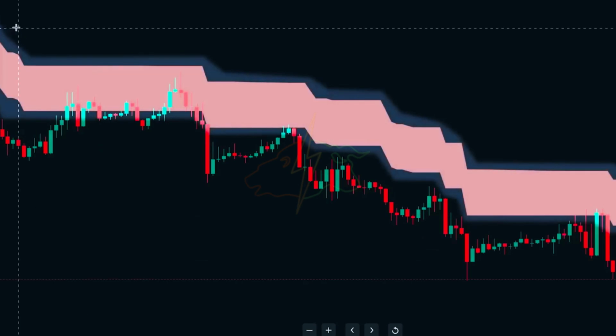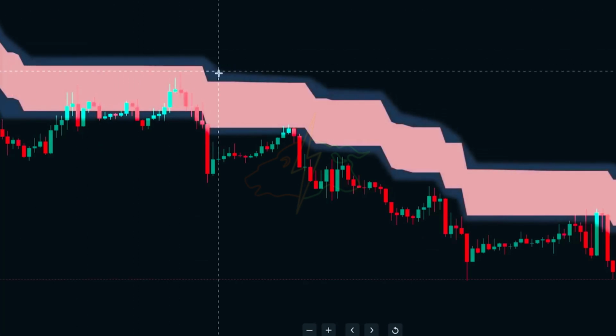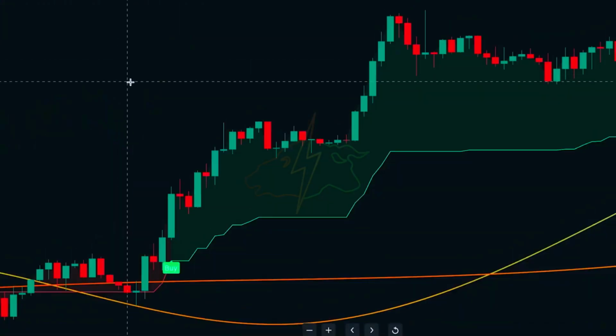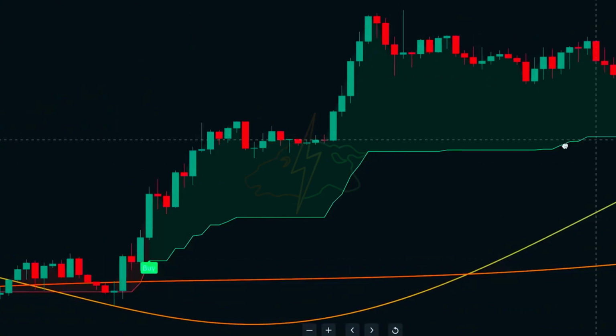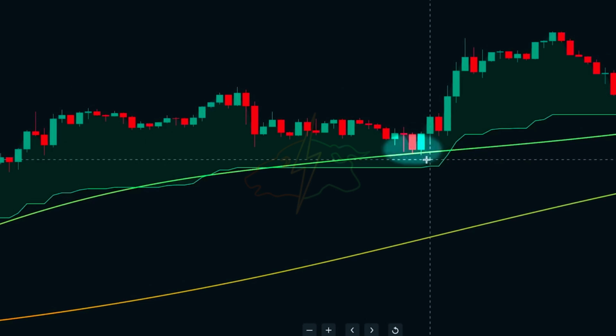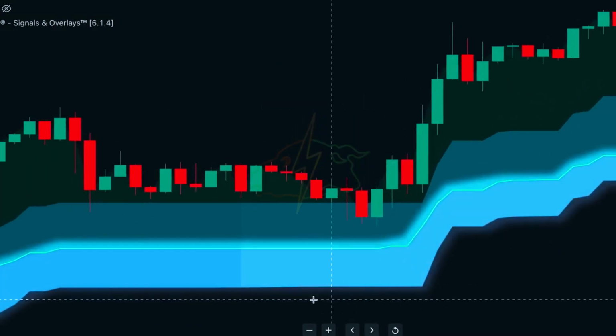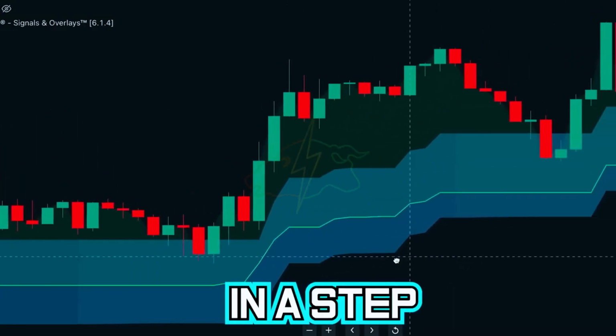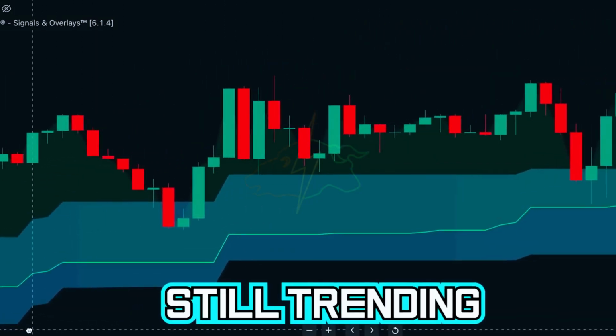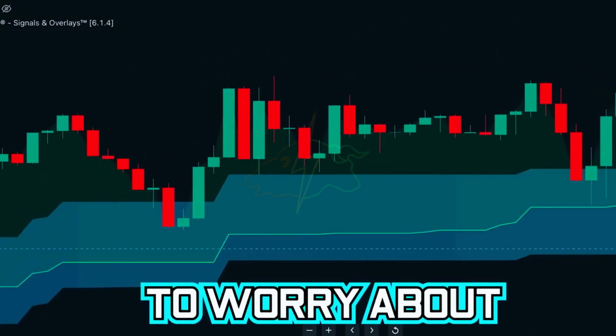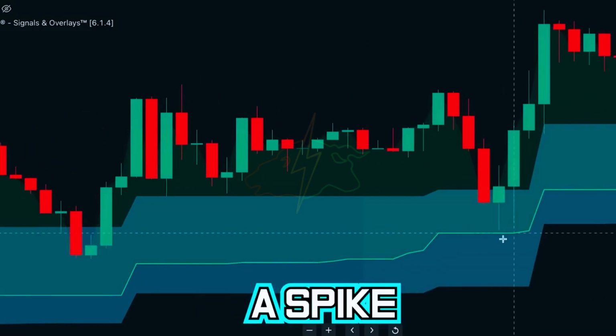We like to use the Luxalgo Neo Cloud feature in more volatile markets. The difference here is that whereas the useful MA would cause us to get stopped out in this situation due to its tightening on price, the Neo Cloud does not have this issue, as we will use the outer bounds to trail our entries. The Neo Cloud trends in a step format, so as long as it is still trending in our direction we do not need to worry about increased volatility causing a spike that touches the trailing feature.